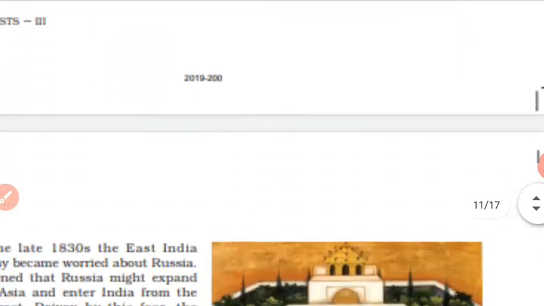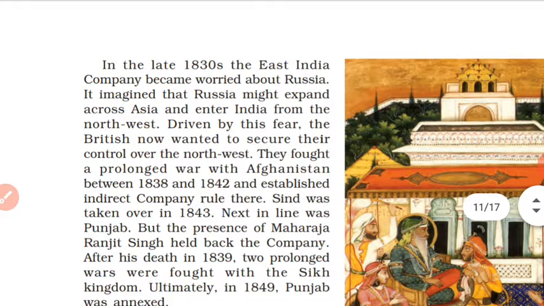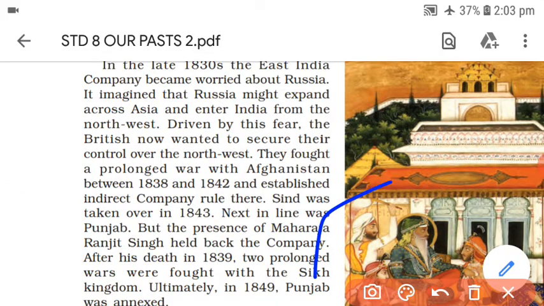But here we are also concerned with something more important, that is about Punjab. How the state of Punjab was annexed, we are going to see in this part.